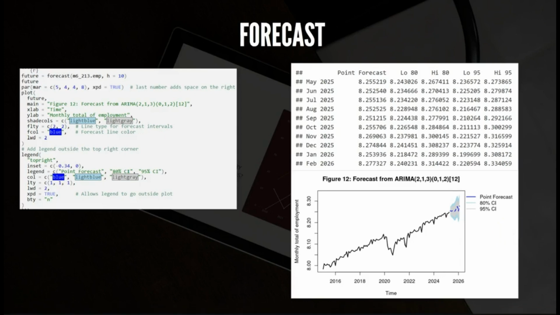Here is our 10-month forecast using the best model, which is SARIMA 213, from May 2025 to February 2026. The blue line shows our forecast starting at approximately 8.25 in May 2025 and projecting to approximately 8.27 by February 2026. The gray and blue shading shows the confidence intervals widening progressively over time, reflecting increased forecast uncertainty. Generally, it shows a gradually upward trend.